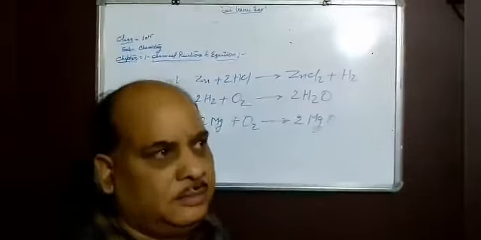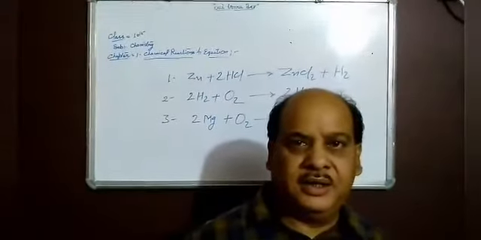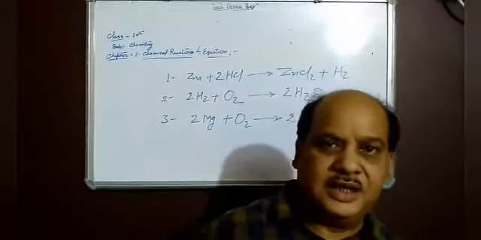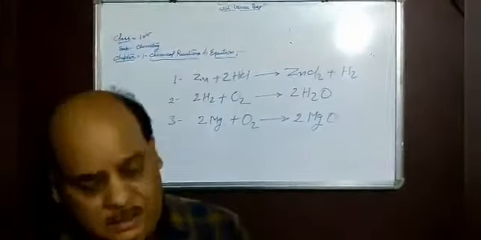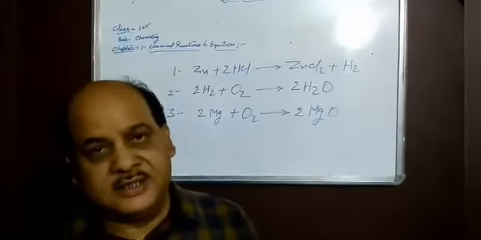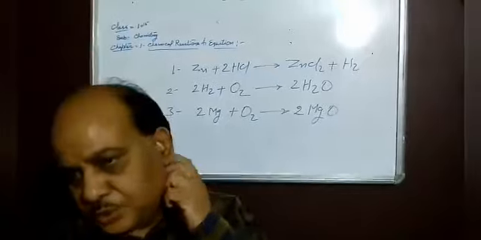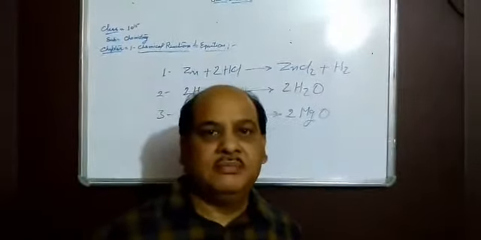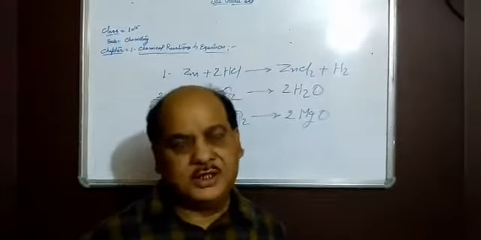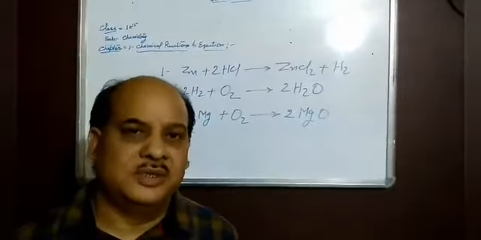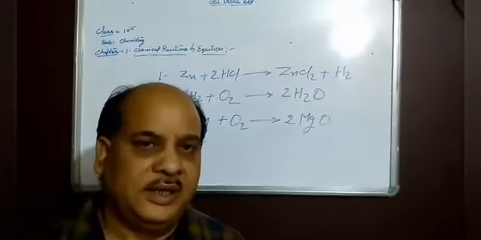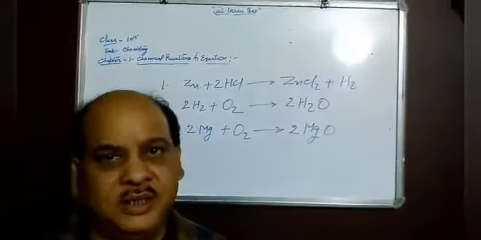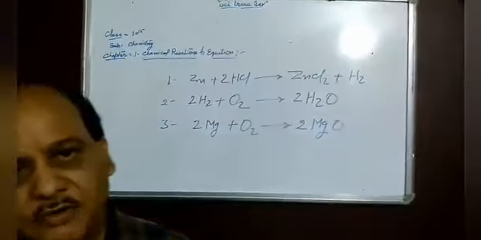Students, we have studied chemical changes and physical changes in class 9. What are physical changes? Physical changes are those changes in which no new substances are formed, whereas chemical changes are those changes in which new substances are formed.